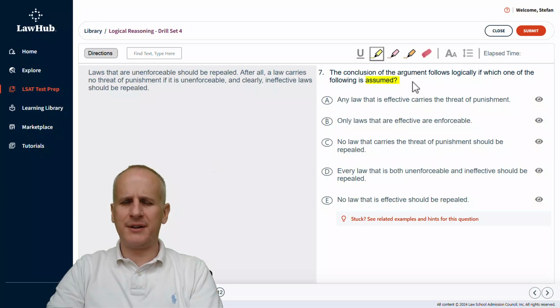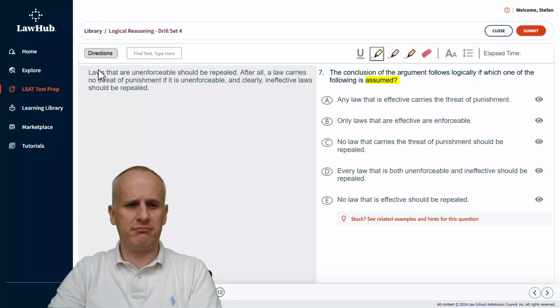So I'm going to highlight the word assume because we are going to be looking at an assumption test. So we need to find something that must be true to believe whatever the conclusion is. So we're going to read the statements on the left-hand side of the screen, and we read laws that are unenforceable should be repealed. Okay, that's going to be our conclusion almost always because of this word should.